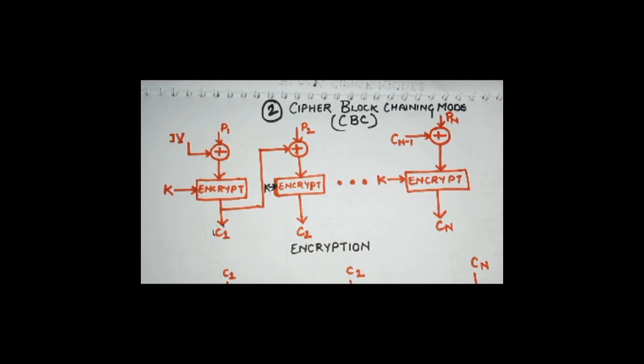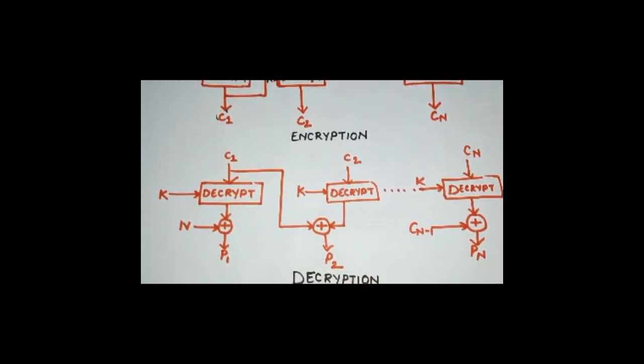Okay, so talking about decryption, what will we be doing on decryption? On decryption, the initialized vector is XORed with the output of the decryption algo, right? And why are we doing this?